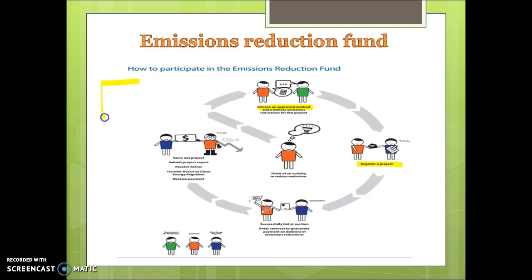So, for example, if one company said that they wanted to be paid $5 per tonne of emission reductions and another one said $8 per tonne, the government would give the subsidy to the one that would be willing to do it for $5. So, in the end, the idea is that we reduce our emissions because we're getting financial assistance to do so.